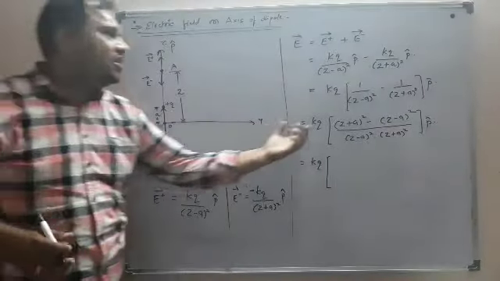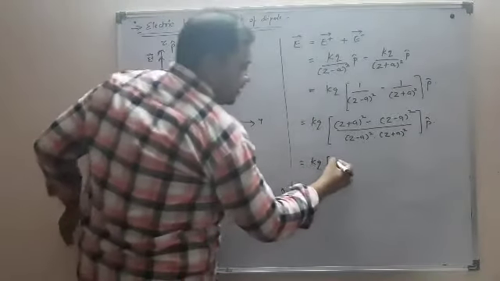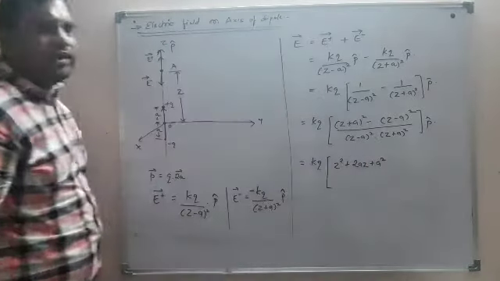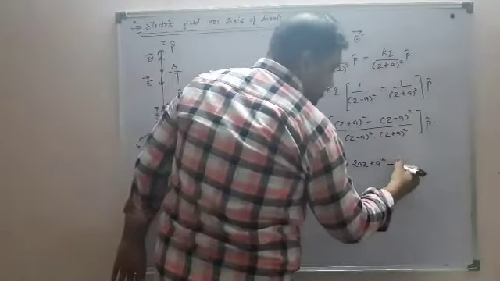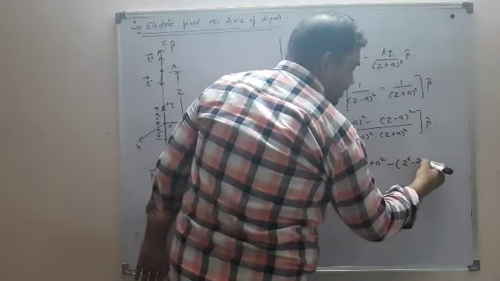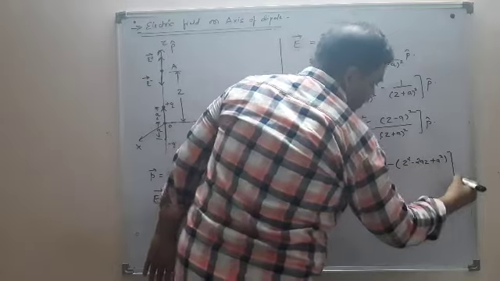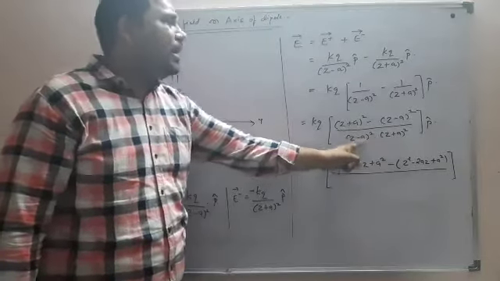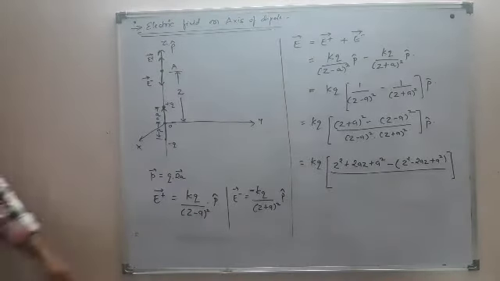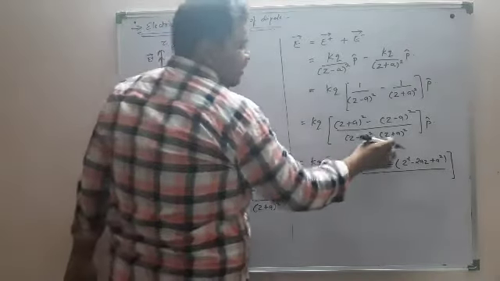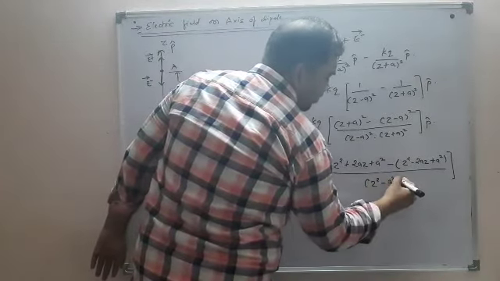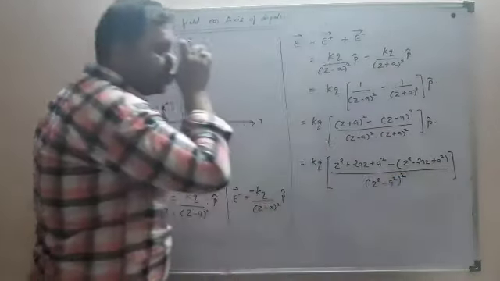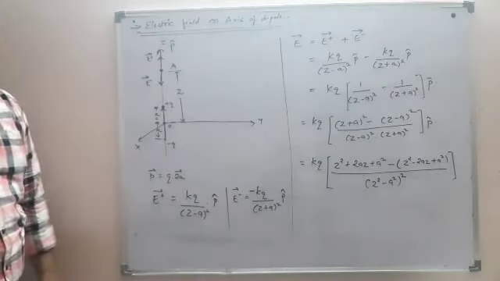Now it will be KQ. You will have to expand this term Z plus A the whole square. What will that be? Z square plus 2AZ plus A square, minus this, which will be Z square minus 2AZ plus A square, upon a plus b, a minus b, Z plus A the whole square into Z minus A the whole square. A plus b into a minus b is what? A square minus b square. So it is basically Z square minus A square, but both of them are squared already, so it is the square of that entire term. Getting it?